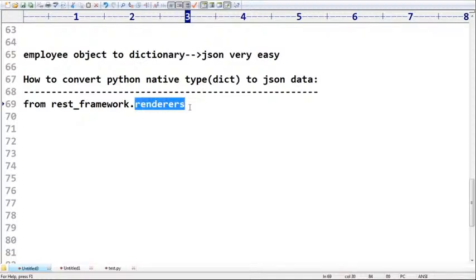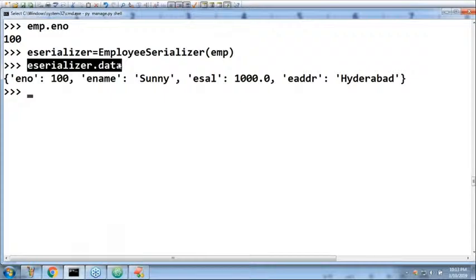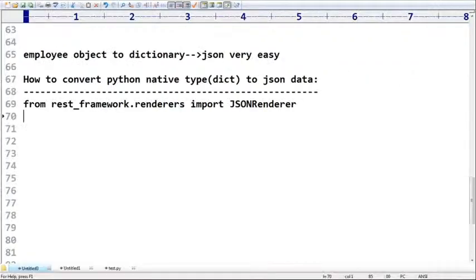So from rest_framework.renderers import JSONRenderer. Very important, we have to use JSONRenderer. Now I want to convert that Python dictionary data into JSON. Very simple.